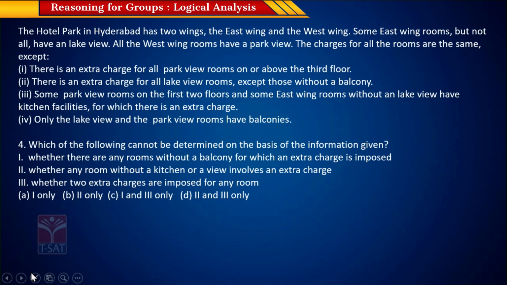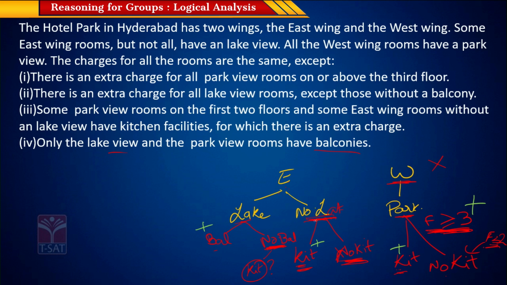Let's look at the next question now. Which of the following cannot be determined on the basis of the information given? Whether there are any rooms without a balcony for which an extra charge is imposed. So can we say for sure if there are any rooms without a balcony for which an extra charge is imposed? Here, when there is no lake view, we do not know whether they have a balcony. In the first two floors, if there is no kitchen, there will be no charge, right? So they could have a balcony and they couldn't have a balcony. So there's not a definite answer for that.